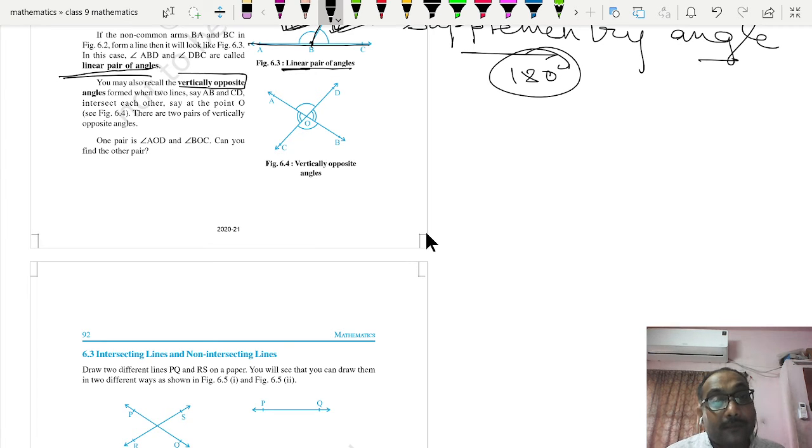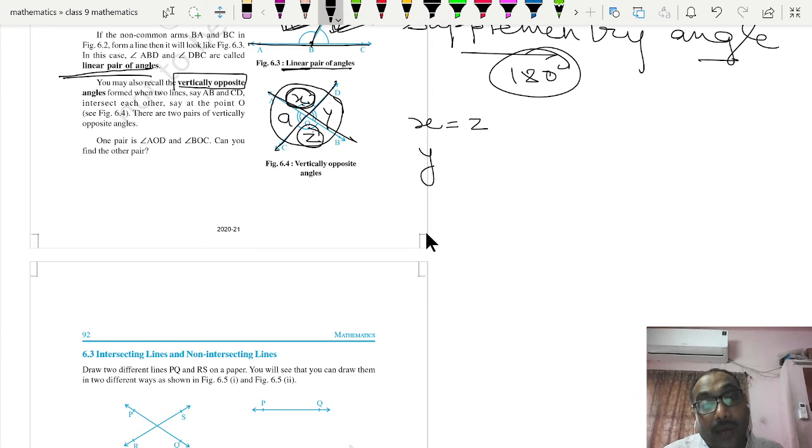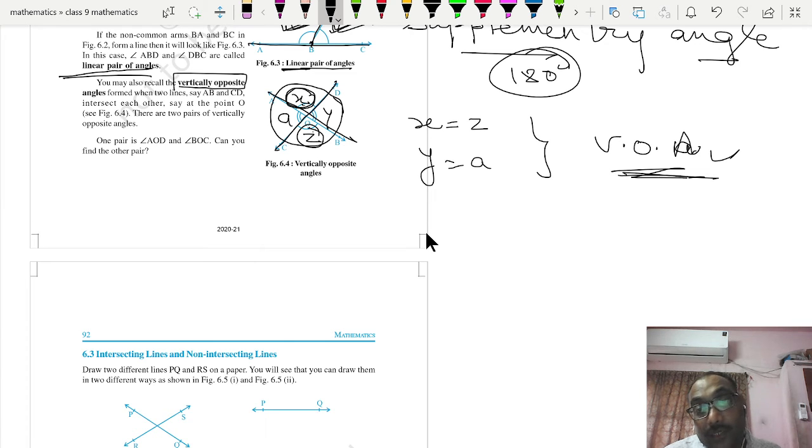Now see, vertically opposite angles. At first we require two lines that should be intersecting. When two lines intersect each other at any point, then you will see that four angles will be formed. And vertically opposite, see, opposite of x is z, and these two angles will be equal. X is equal to z. Similarly, y is equal to a, and these two pairs are called vertically opposite angles. So it is a very important property, and these equal angles are called vertically opposite angles.